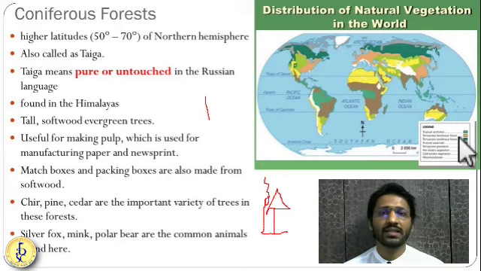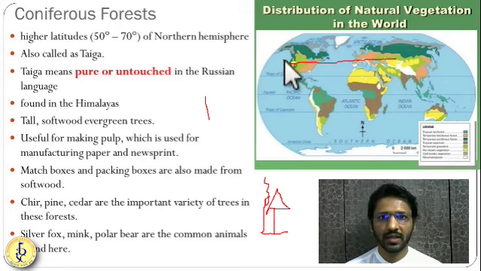This type of forest is also known as the taiga type of forest. Higher latitudes around 70 degrees, you can see in this region, you will find this taiga type of forest. Or you can see this dark green region.